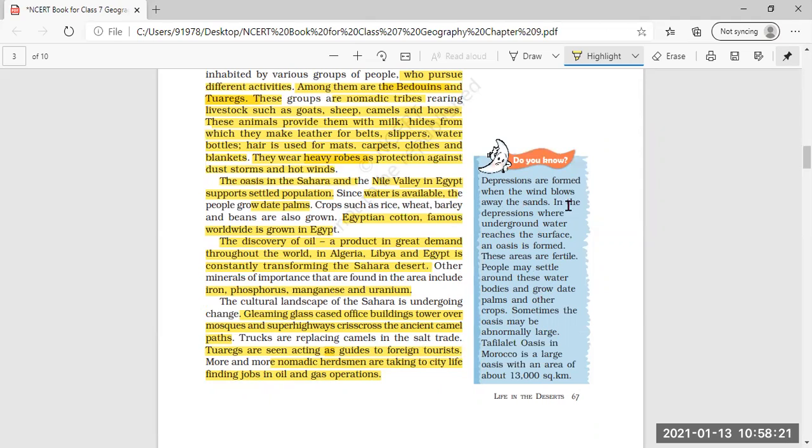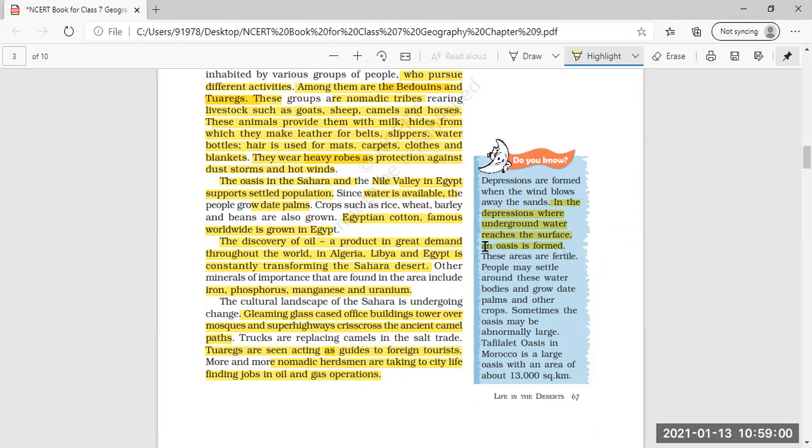Now, depressions are formed when the wind blows. This is extra knowledge given to you: depressions are formed when the wind blows away the sand. That means when the top sand is carried away due to the blowing of the wind, depressions are there. And in the depression where underground water reaches the surface, an oasis is formed. So in this way, the oasis is formed in the depression where the underground water reaches the surface.